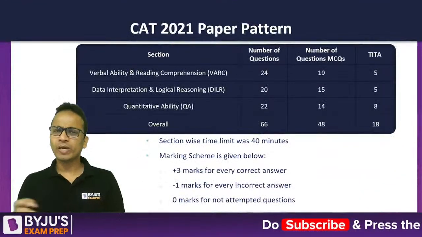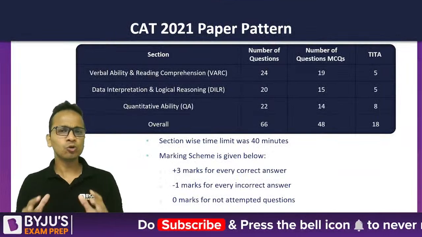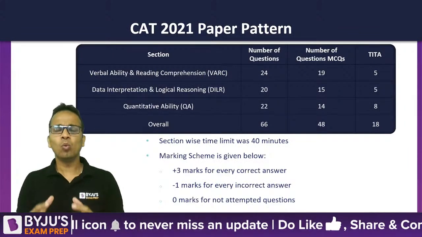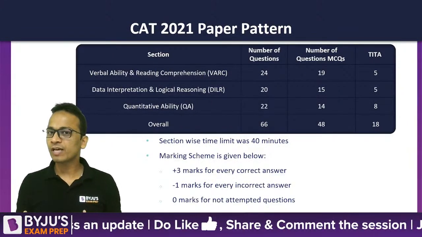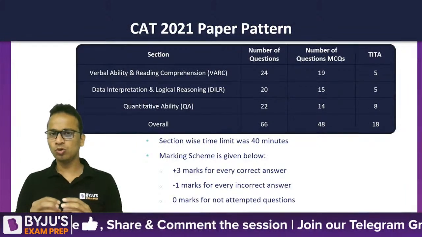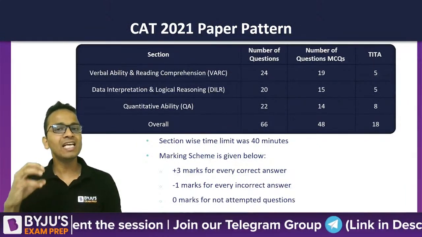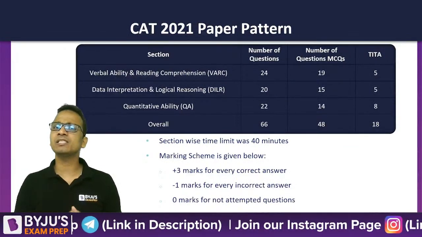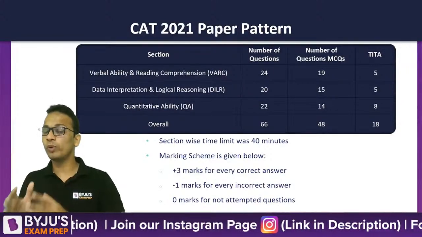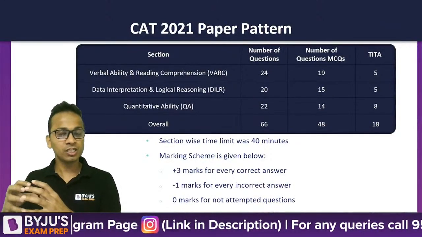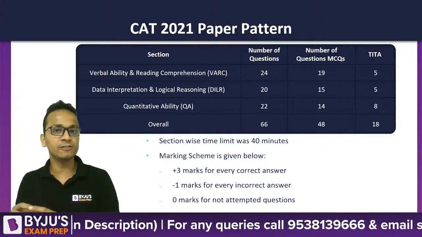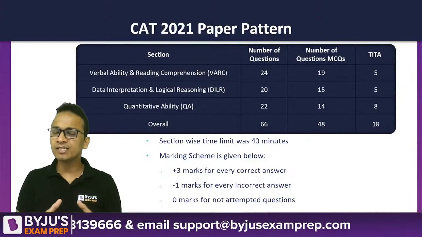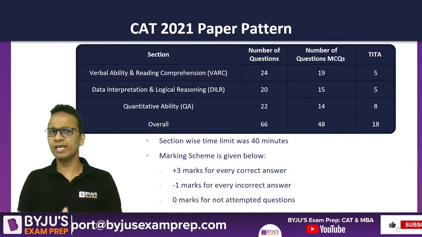First of all, in the next 2-3 minutes, I'll quickly go through the pattern of CAT in the last year, and what we can expect out of the pattern of CAT this year. Also, we'll be talking about some of the important areas of the LRDI section, so that you start brushing up the concepts of those areas. We'll shortlist a few areas and look at their weightage as compared to the last 4 or 5 years of CAT papers. Are these areas important? Should we spend time on them? We'll get to know about that.